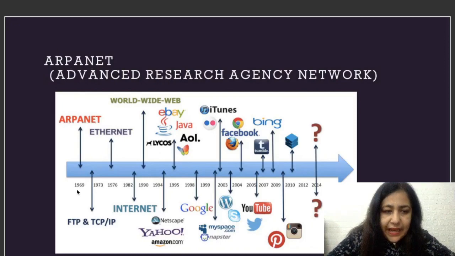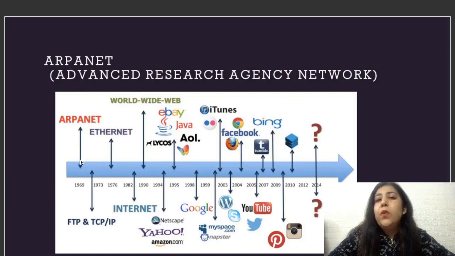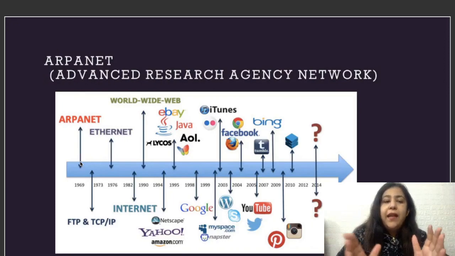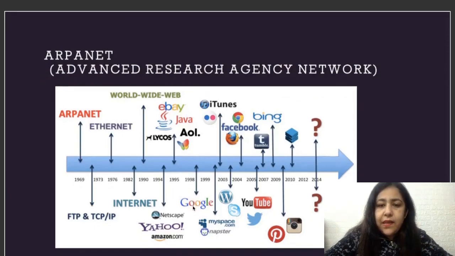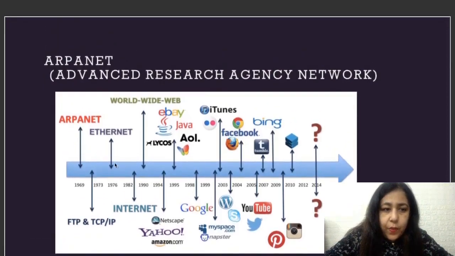Now, if you see, in 1969 this ARPANET was developed for US Defense Academy, right? And they used it for sending their messages, sending their signals in a secure way. And since then, we have been evolving over it, and there were so many things coming up which helped the networks to grow. So, as you can see on the chart on the screen, we had first ARPANET in 1969, which was already using TCP/IP, but along with TCP/IP, we started using the protocol FTP in 1973.